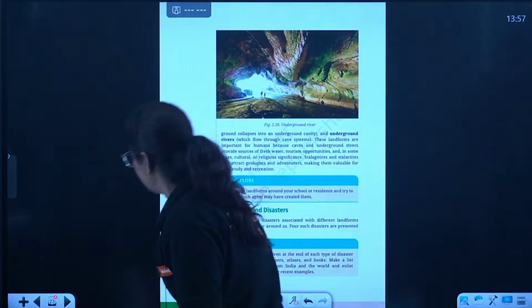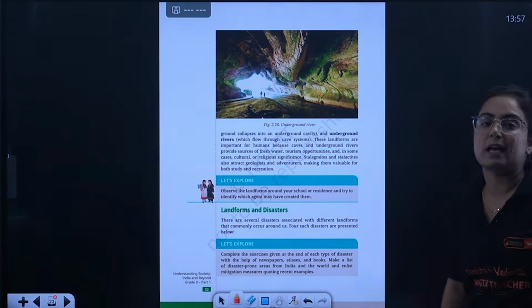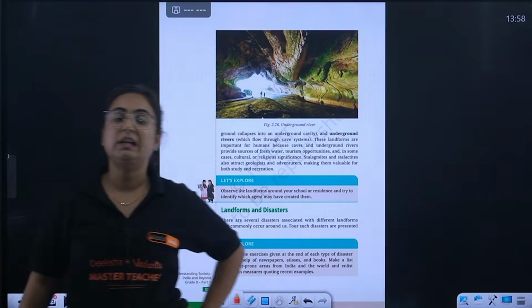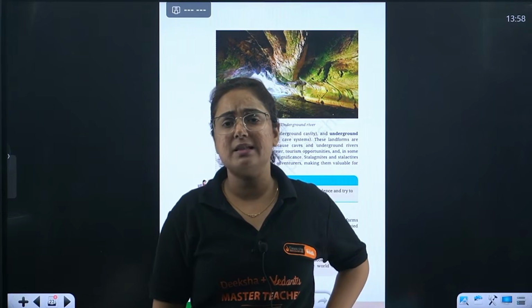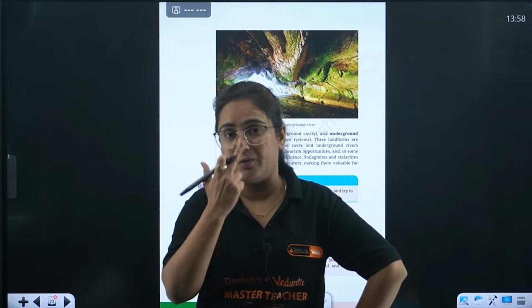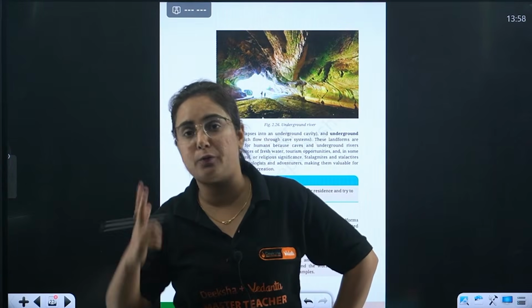Now what, ma'am? Because of these landforms, beta, a lot of times disasters happen. Now what are disasters? Disasters are something that destroy the human as well as the natural life, of animals as well as plants too. Now why do disasters occur? Two factors are there, natural factors as well as human factors.